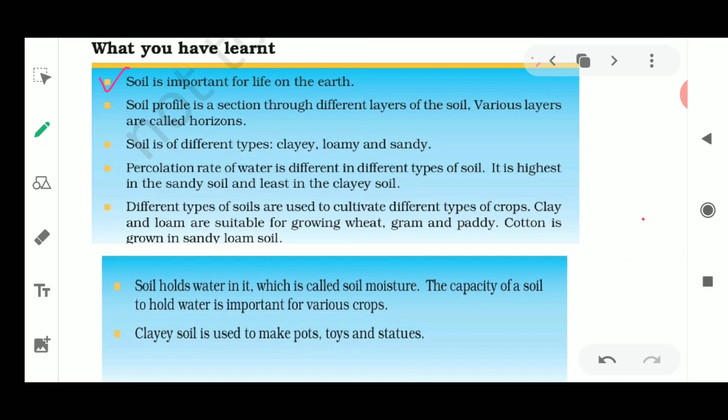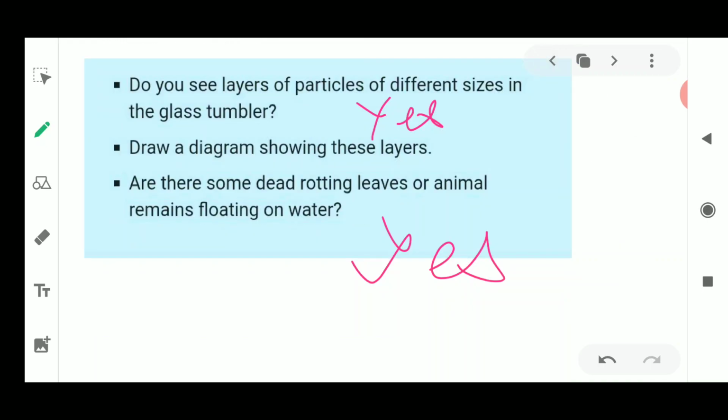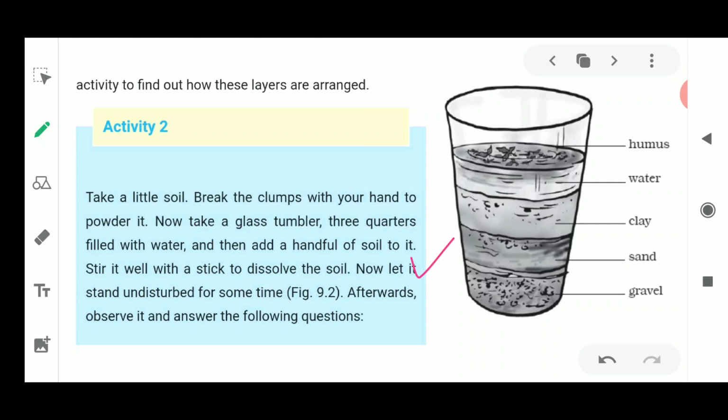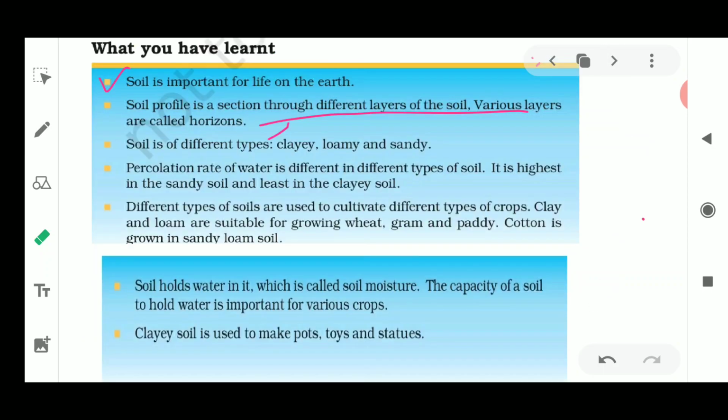The second point says the soil profile is a section of the soil with different layers. Yes, just now I showed you this activity where the soil profile can be observed very easily. So this was the activity related to the soil profile. Soil consists of various layers.